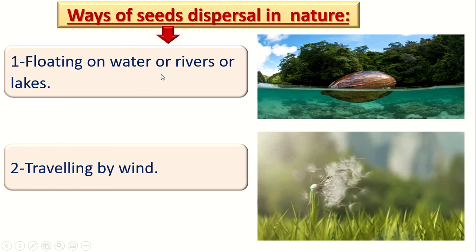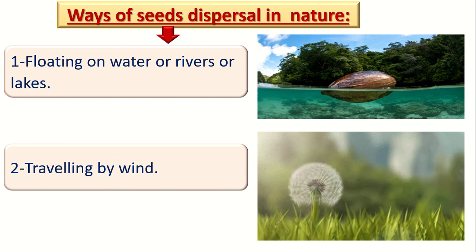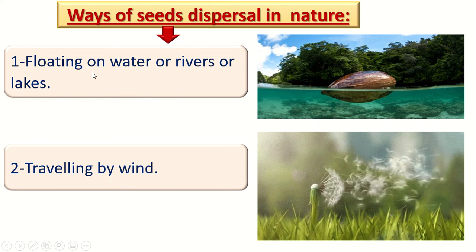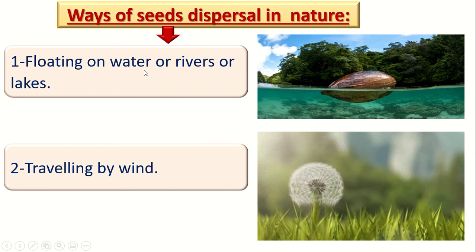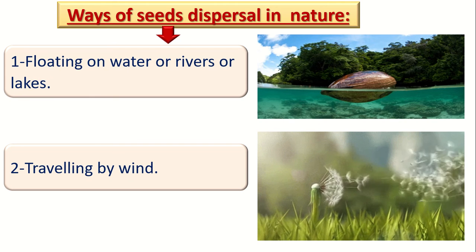Okay, number one, how can the seeds travel from one place to another? Number one, by floating on water. Some seeds can float on water, like on rivers or lakes.